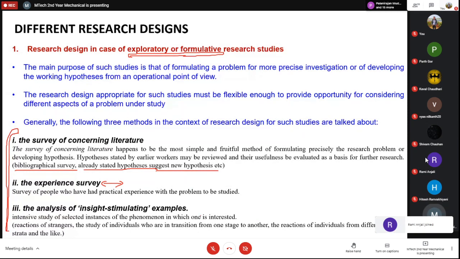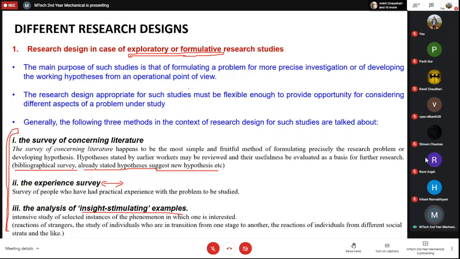But these are not what is included here. Insight stimulating examples means observing something from a new angle, or observing some phenomenon which you want to study again and again, thinking about it continuously, and relating multiple things with each other. If you can do that, then that is a very good thing for